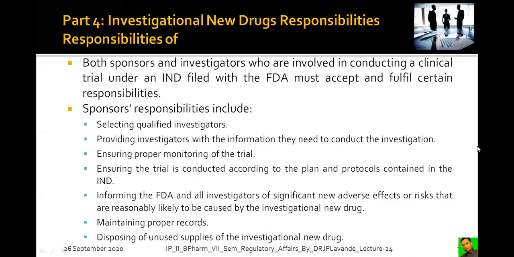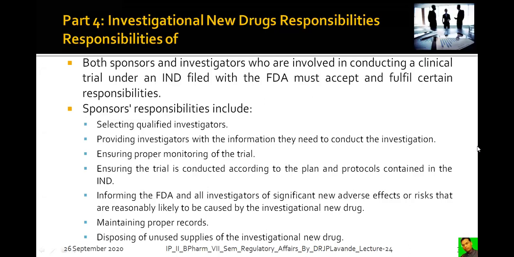The responsibilities of the sponsors include selecting the qualified investigators, right? Selection of the physician is the responsibility of the sponsors. Providing investigators with the information they need to conduct the investigation. What investigation they want to carry out, that information needs to be provided to the investigators.